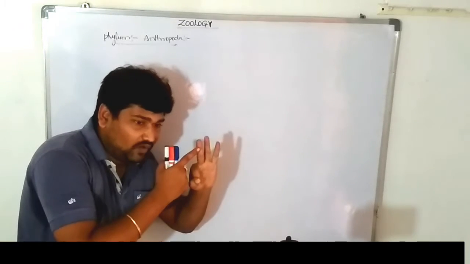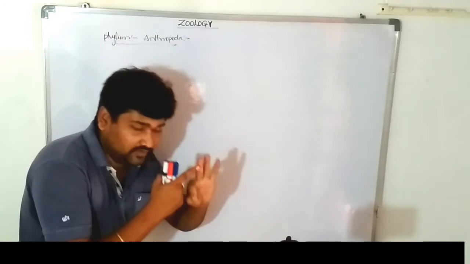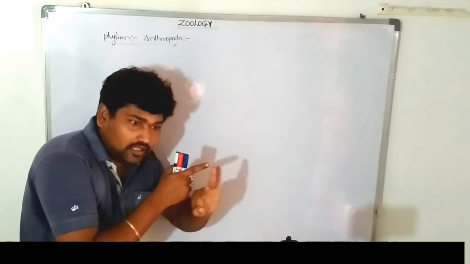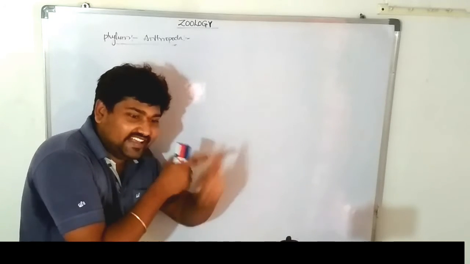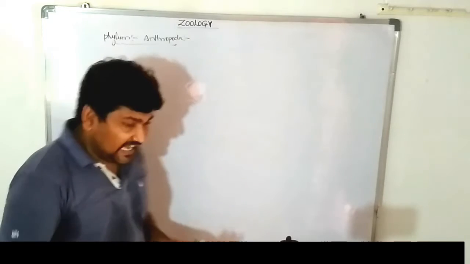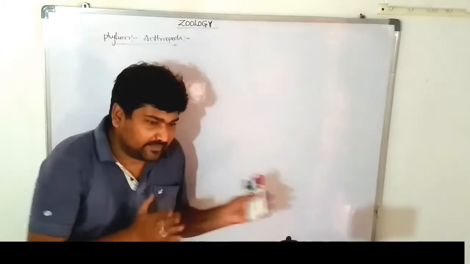What are they? Aquatic in nature. Some arthropods are in the aquatic region, and these arthropods are also in the terrestrial region, on the land surface. Most of the individuals are there. So let's see the arthropods. The arthropods are the largest phylum in the animal kingdom.